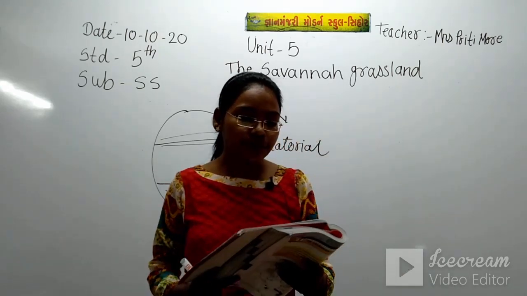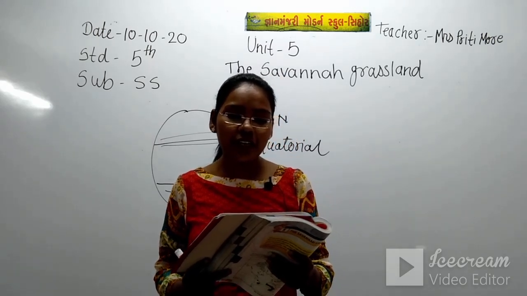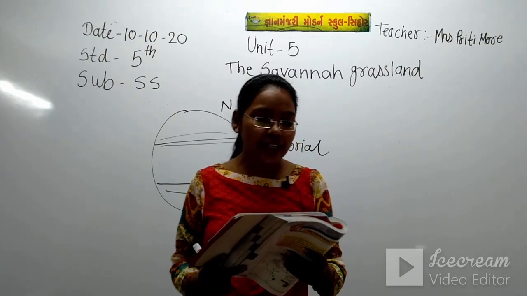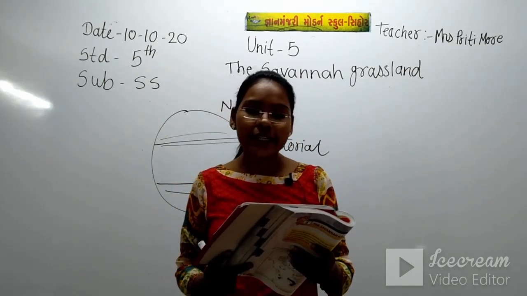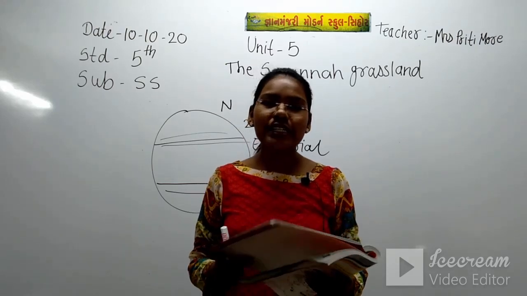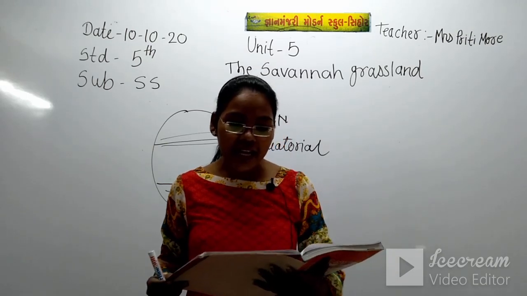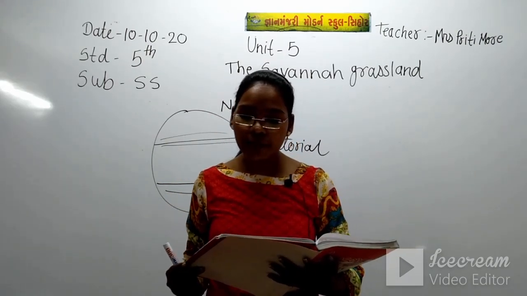Look at the map of the world given on the previous page. You will see that there is grassland to the north and south of the Amazon basin in South America.